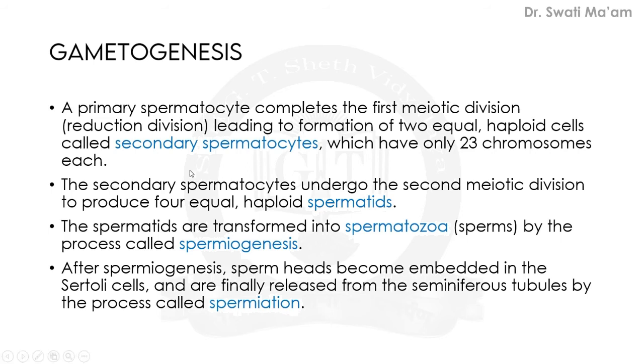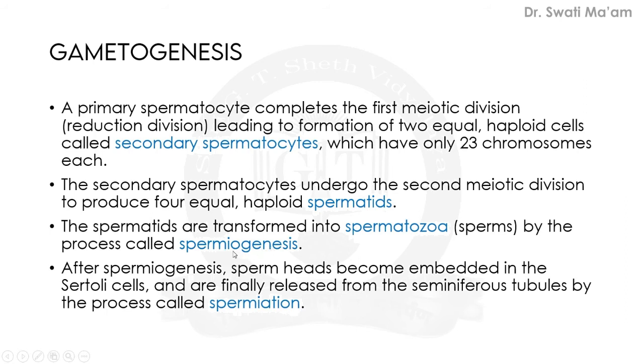So directly, spermatids are not known as sperms. Actually, certain transformations, certain changes are made, and then only the sperms are produced by the process known as spermiogenesis. So spermiogenesis can be defined as the process when the spermatids are transformed into spermatozoa.